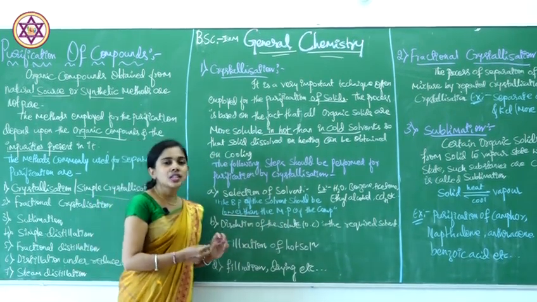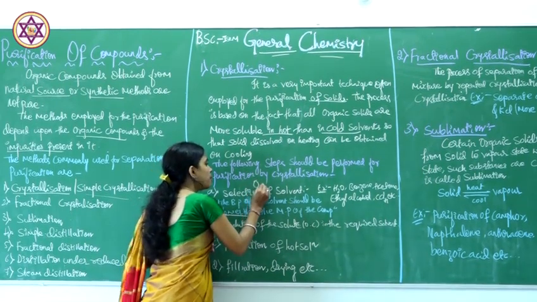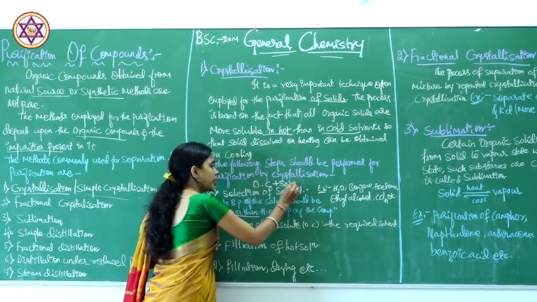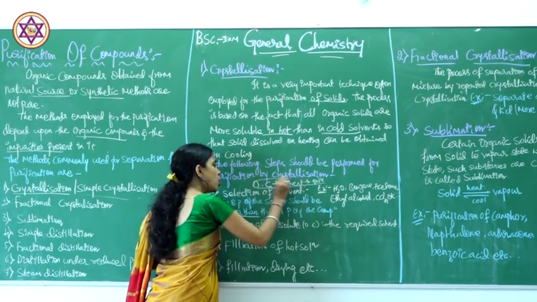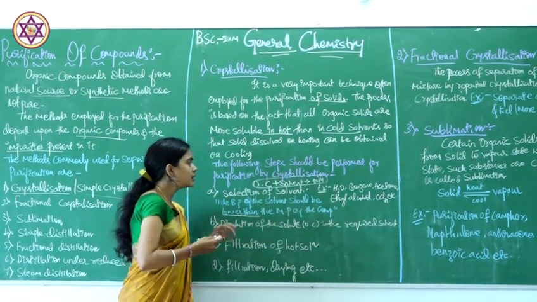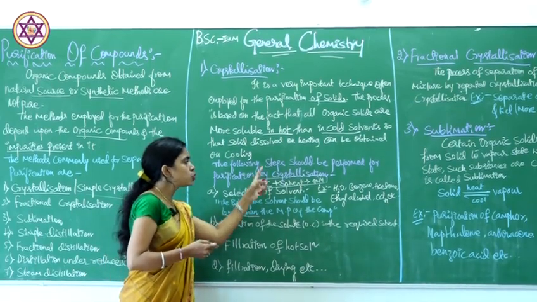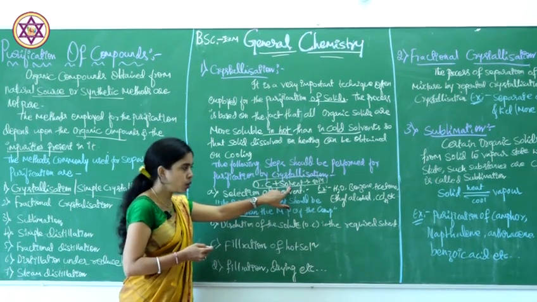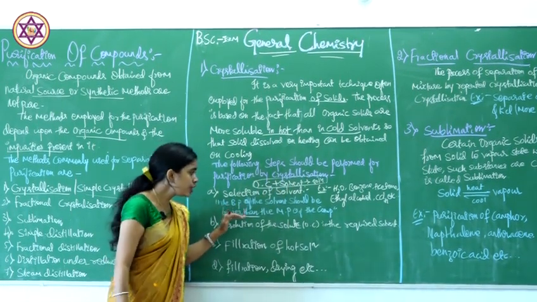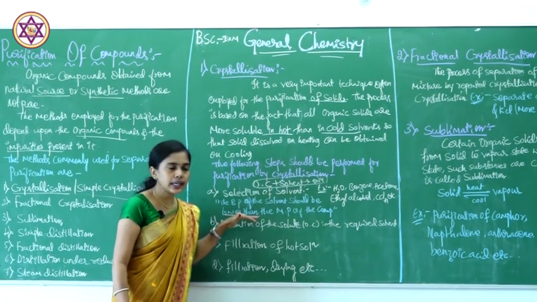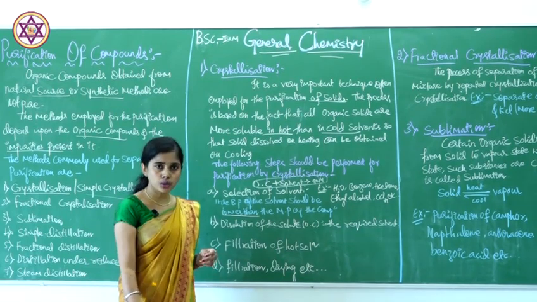Why? Because we make a solution of the organic compound plus the suitable solvent. When you cool this solution, you get back pure crystals, where the organic compound should dissolve in particular solvents only. Therefore the boiling point of the solvent should be lower than the melting point of the compound. What kind of solvents are we going to use?